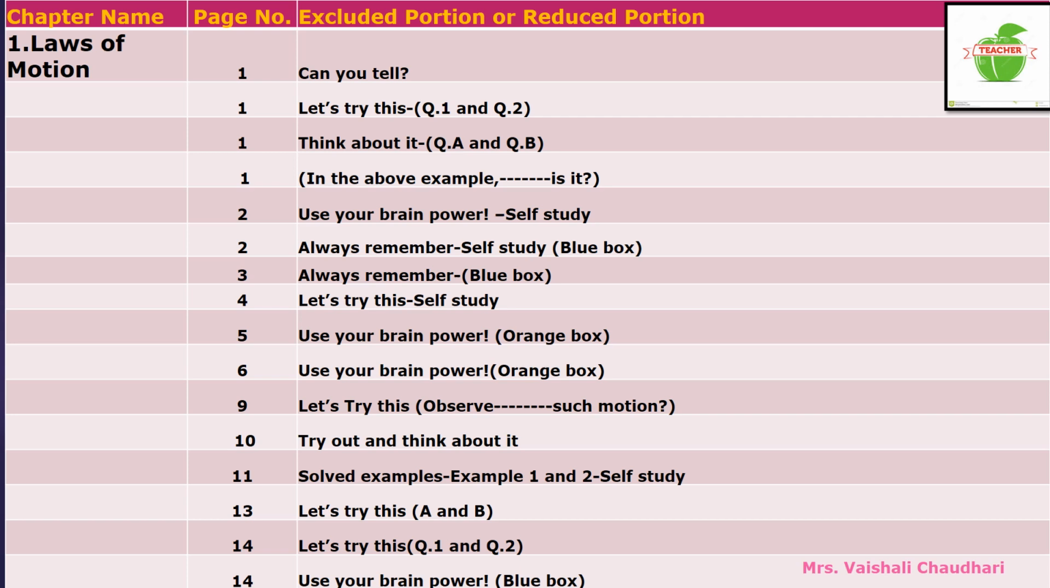Now on page number 13, there is "Let's try this". In that, parts A and B are given. In part A there are two questions, and in part B also there are two questions. So this part is omitted or reduced from your syllabus. Now on page number 14, again there is a "Let's try this" activity. There are two questions, question 1 and question 2. These two questions are also omitted from your syllabus.